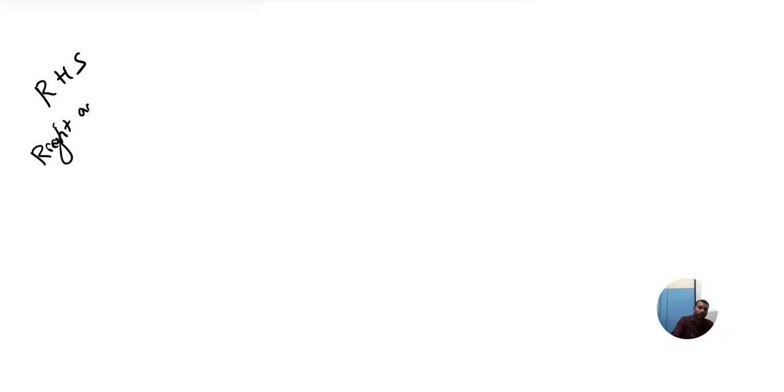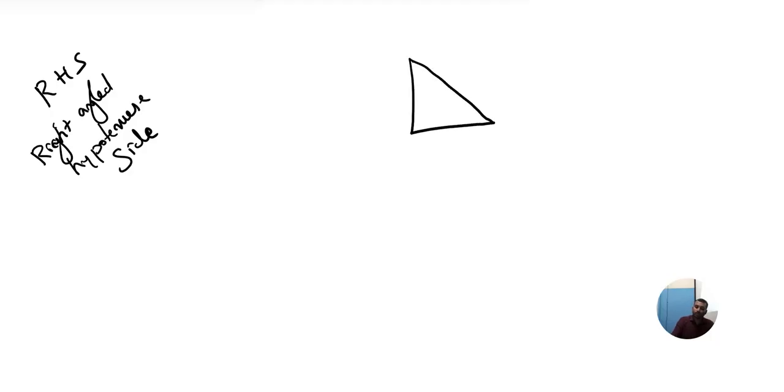Right angle, hypotenuse, right angle, hypotenuse side. That's the meaning of that. It means if I am going to take two triangles, which two triangles? Right angle triangles. If I am going to take two right angle triangles, let me name this as ABC. Let me name this as PQR.